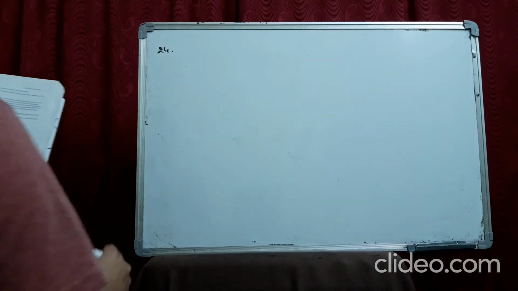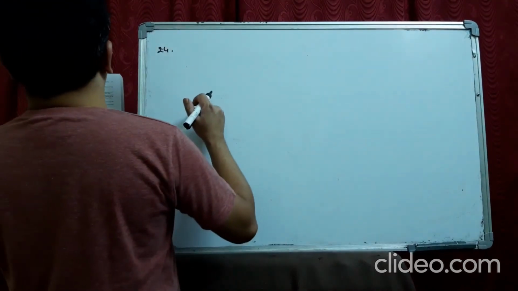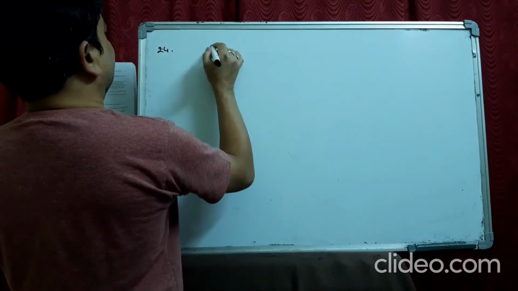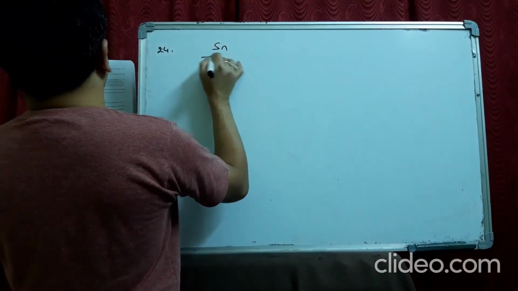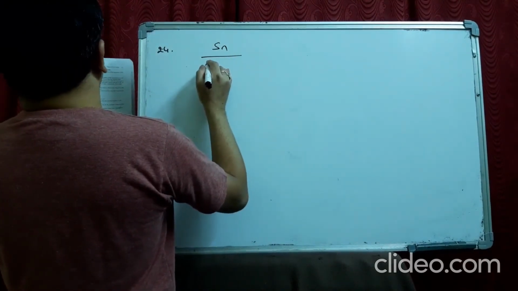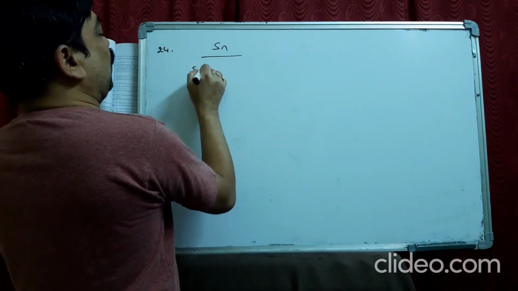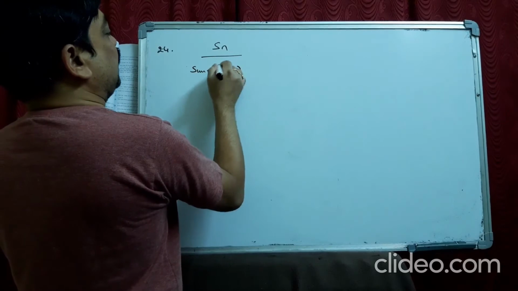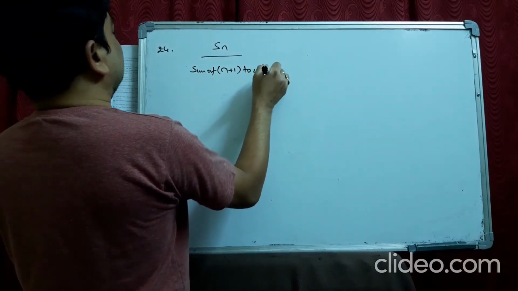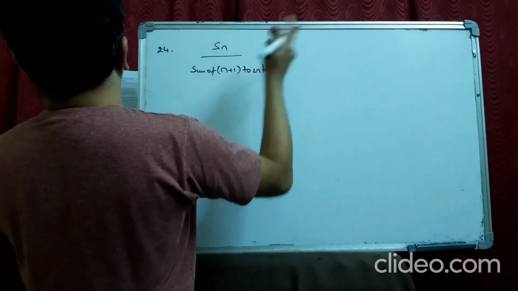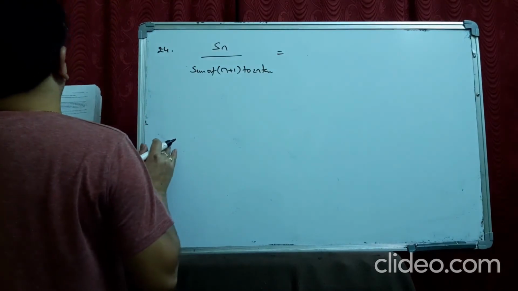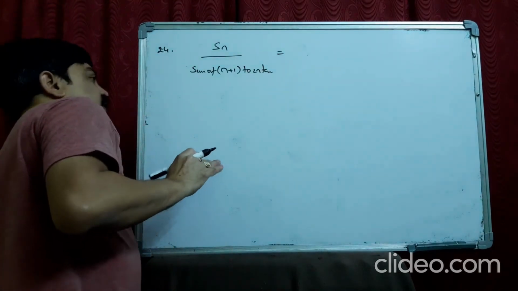Next one, 24. Show that the ratio of the sum of the first n terms Sn by the sum of the terms from n plus 1 to 2n term is equal to, we have to prove that it is 1 by r power n. Okay, we see how can we prove.